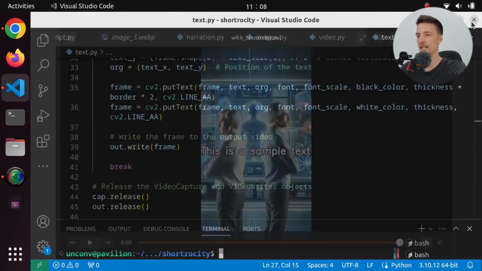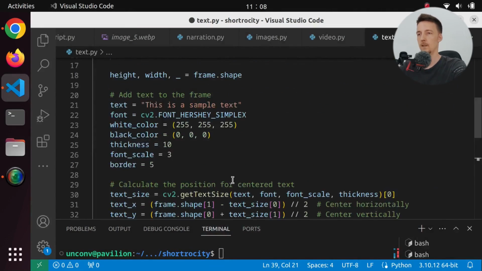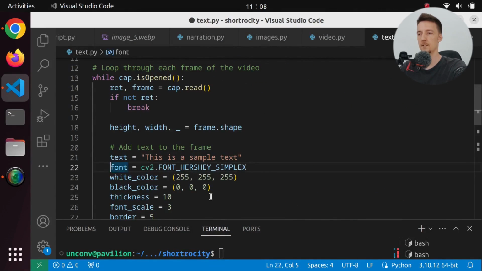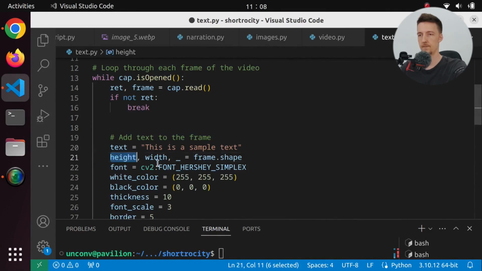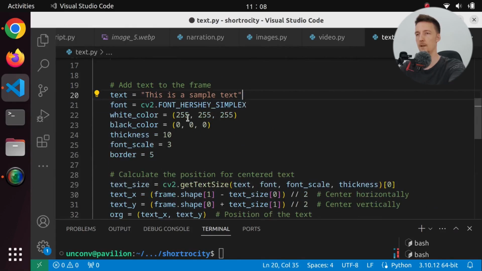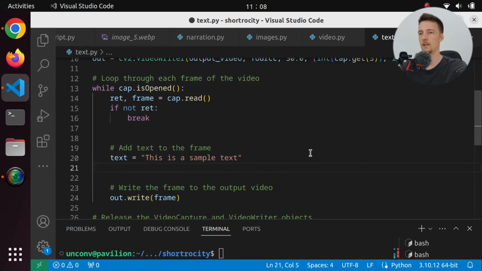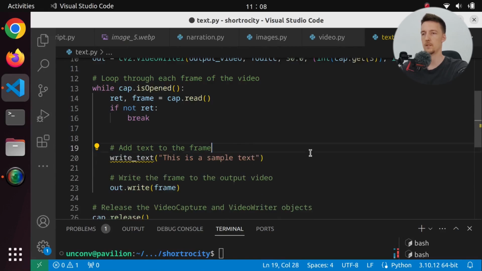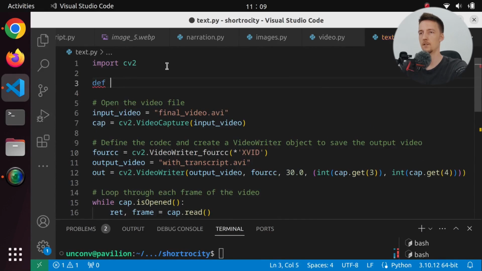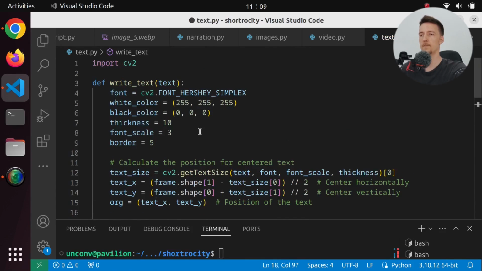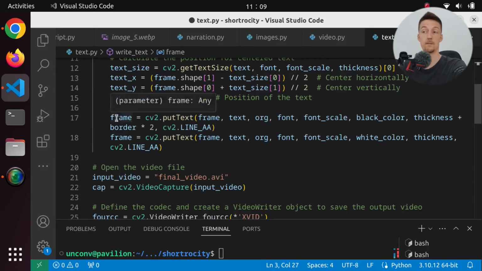So how are we going to do that? Let's remove our break from here. And can we make this somehow a function? So we actually don't use this width and height anymore. So I will just copy these things and I will say write text. This is a sample text. I'll remove this. And let's define write text with the text. And this one needs the frame, so let's pass in the frame. And I guess that is all.